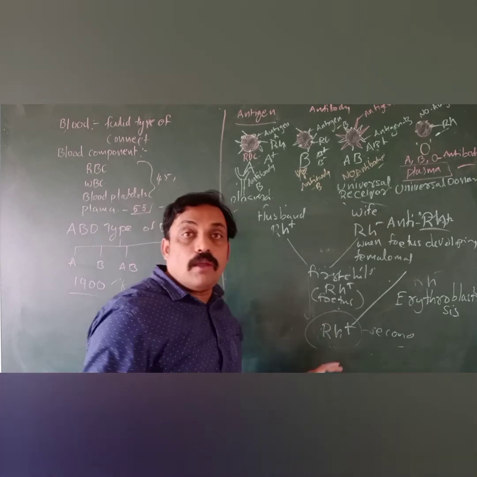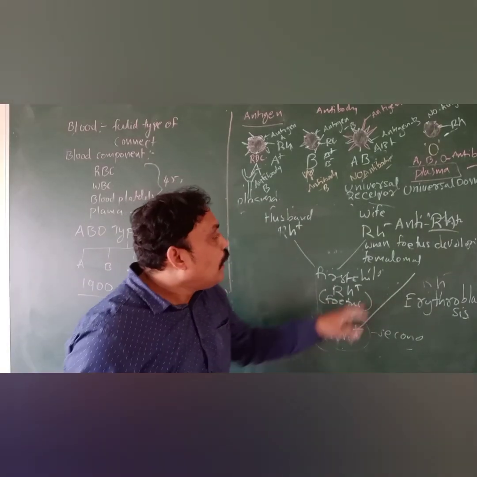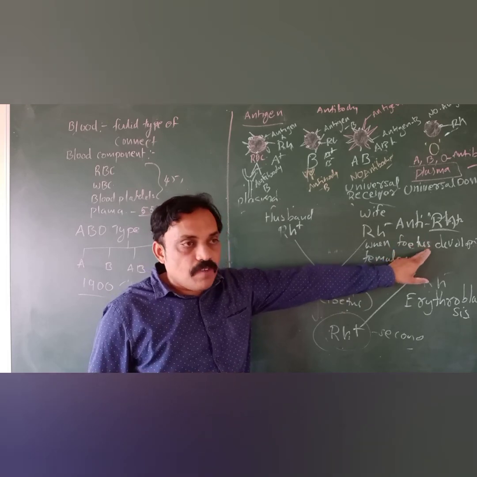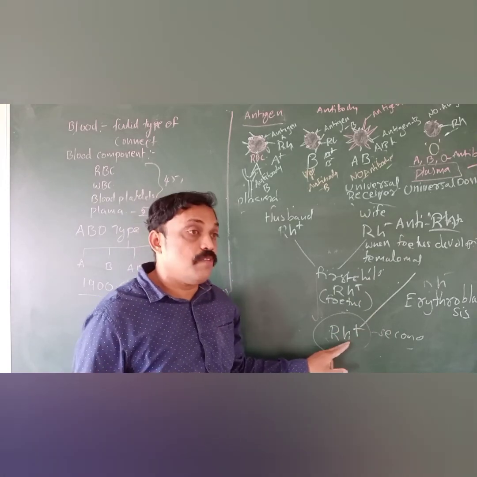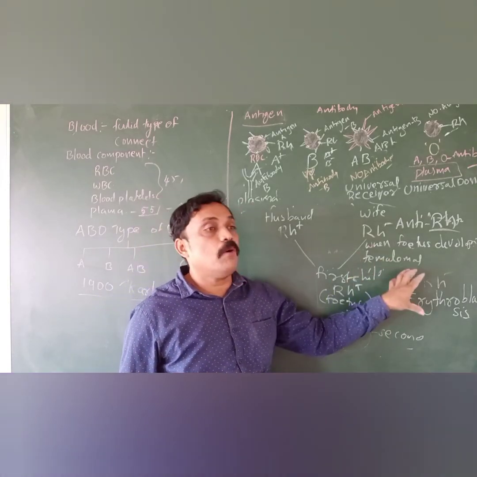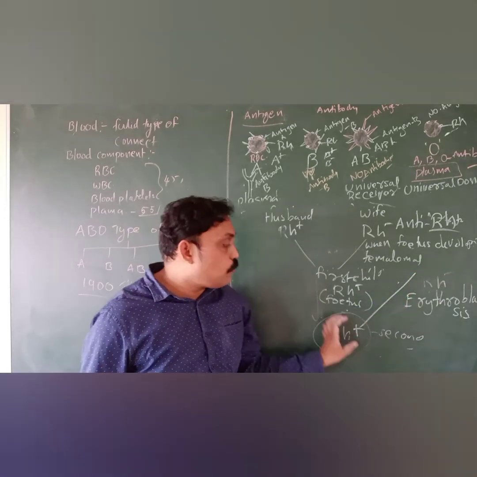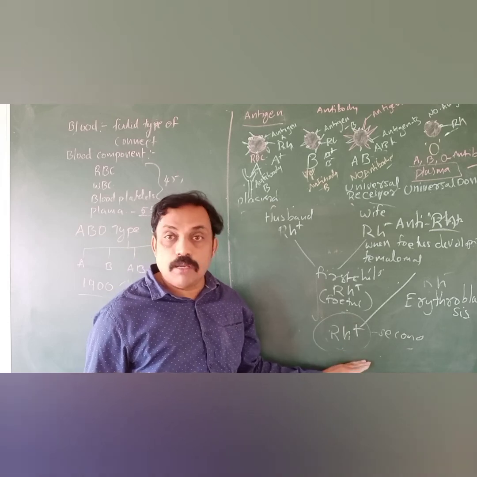The second baby is affected because her body already has anti-RH antibodies, which damage the red blood cells in the second baby's fetus.